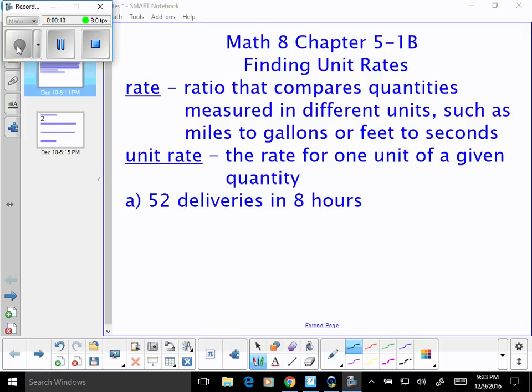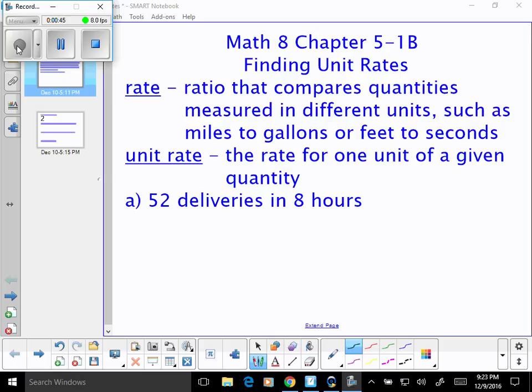A couple of definitions first of all, that a rate is really a type of ratio that compares quantities that are measured in different units. If you remember in the lesson you did for 5.1a, we didn't compare minutes with seconds, we had to compare seconds with seconds. But if we're doing a rate, we will be comparing two different units, such as miles to gallons or feet to seconds. Many of you are familiar, for example, with miles per hour.